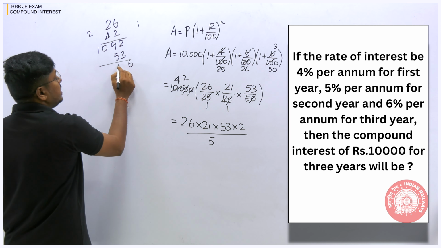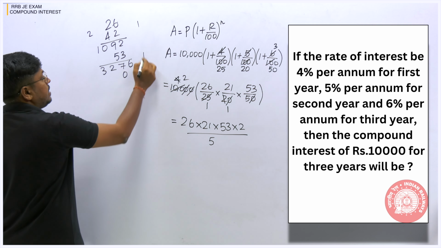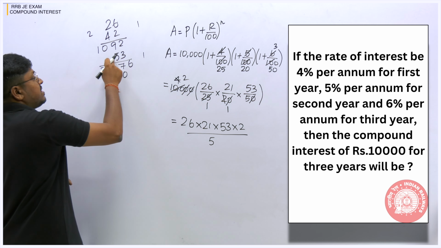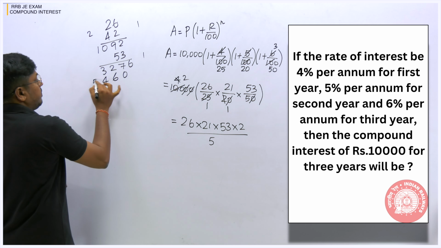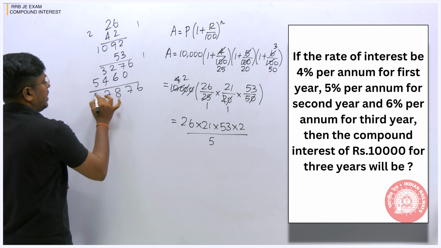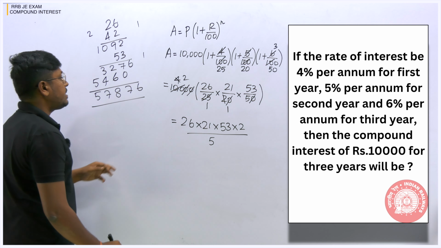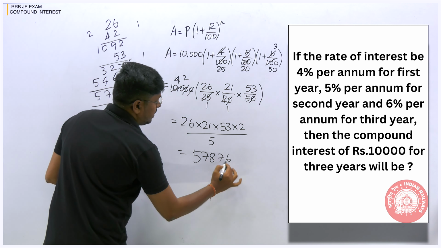So 6 3s are 18, 9 3s are 27, and so on. The result is 57876. So 57876 is the numerator value, divided by 5.